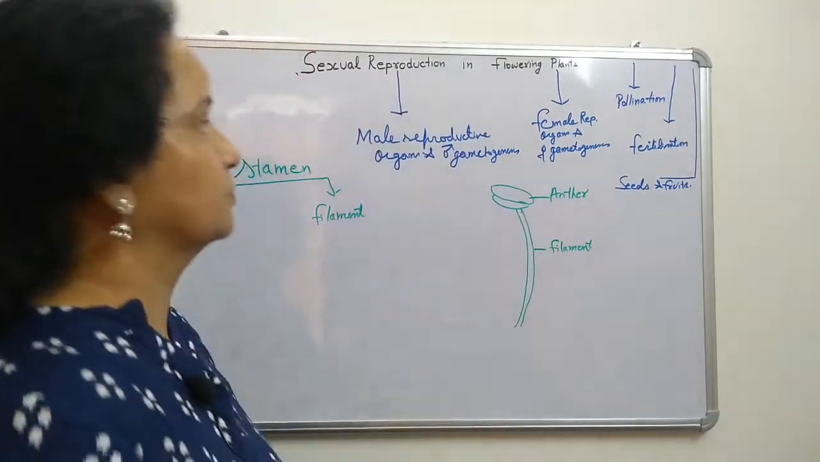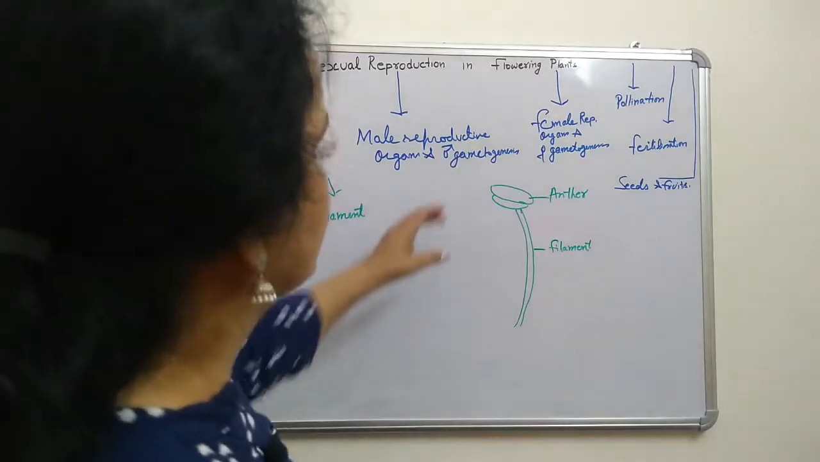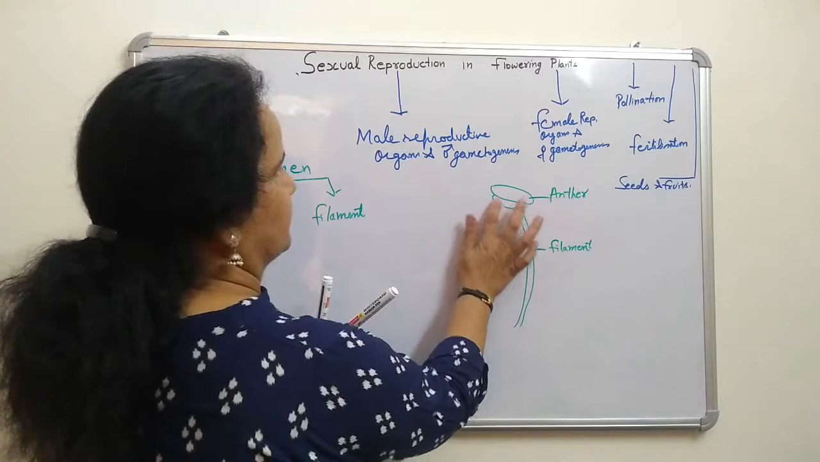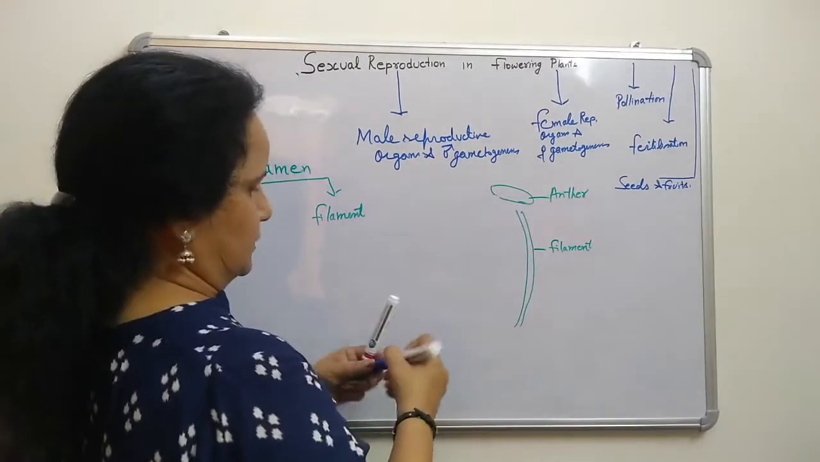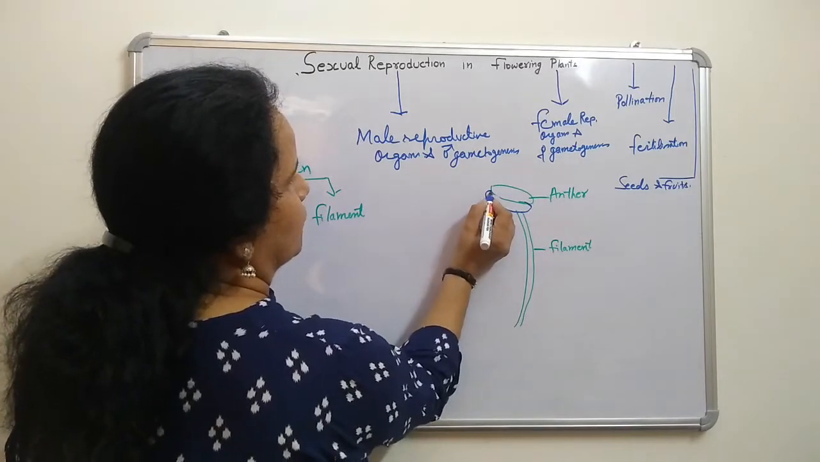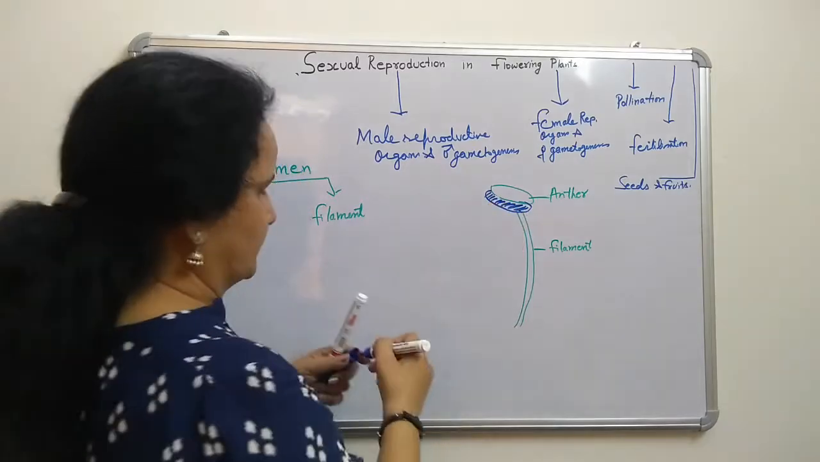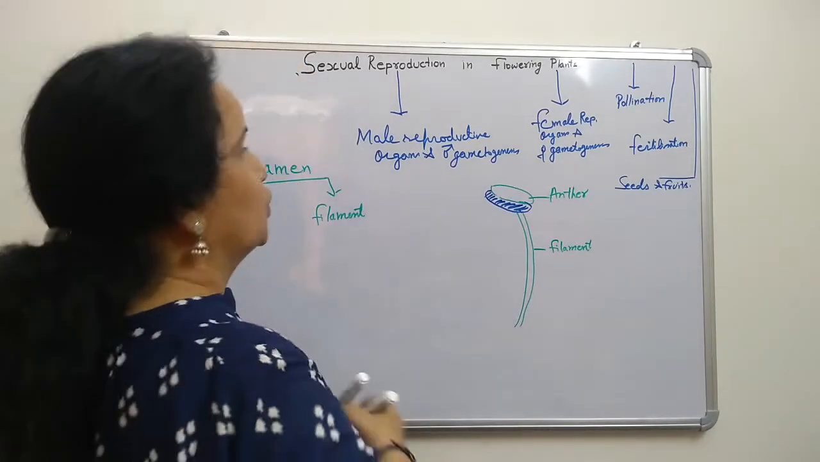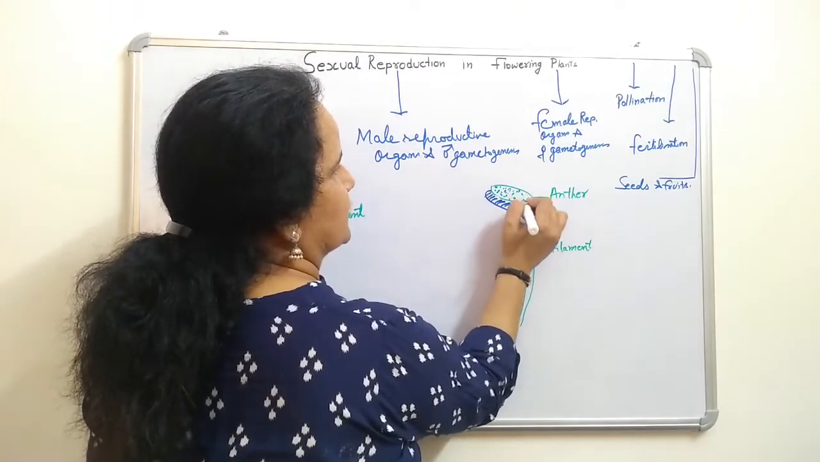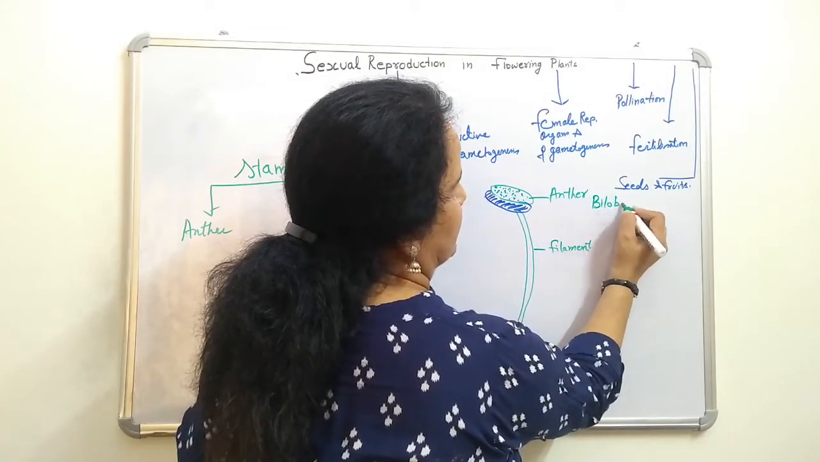The filament is a supporting attachment with the thalamus. The main part is the anther. You can see that two lobes are there. We will make different colors here: one is blue and the other one is green. Two lobes are there, so that is called a bilobed structure.